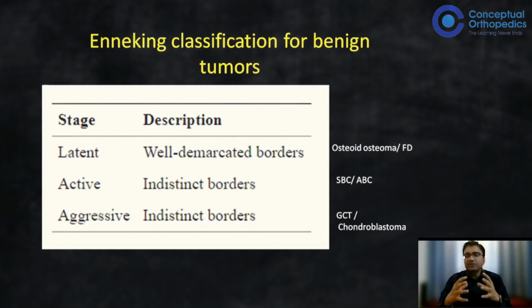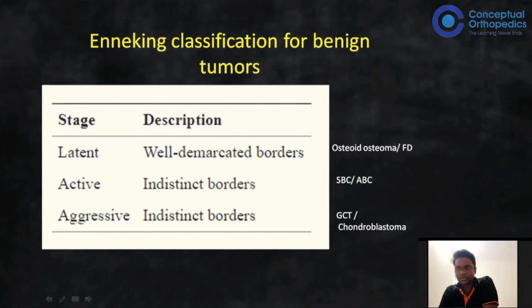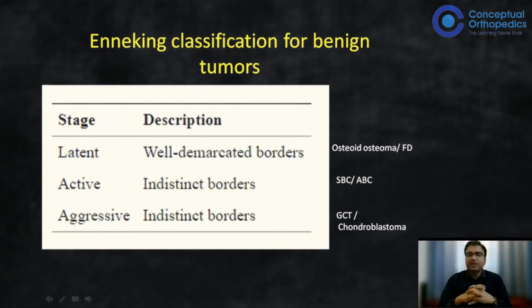They can sometimes remain like that for years. One tumor written there is osteoid osteoma. Any other tumors you can think of? Non-ossifying fibroma, sir. Very good, very nice. Yes, fibrous dysplasia. All these tumors can be latent and may remain like that for long.